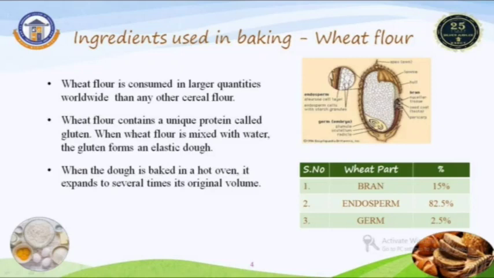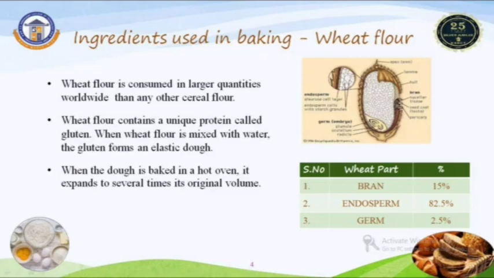Kindly see this image. Wheat berries have three main parts: the germ, the endosperm, and the bran. The bran occupies 15% of the total kernel, the endosperm occupies 82.5%, and the germ occupies 2.5%. The endosperm portion in particular has unique constituent compounds: starch, a protein mixture, vitamins, and some trace amounts of minerals.